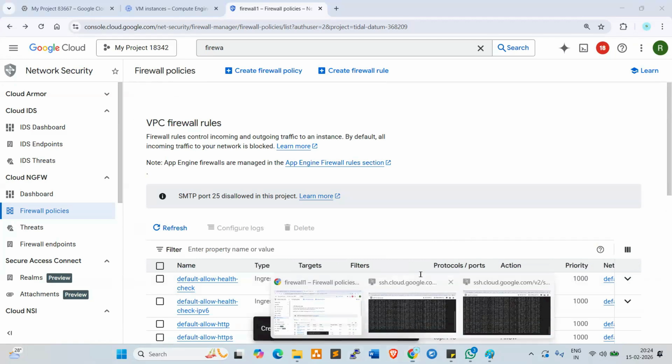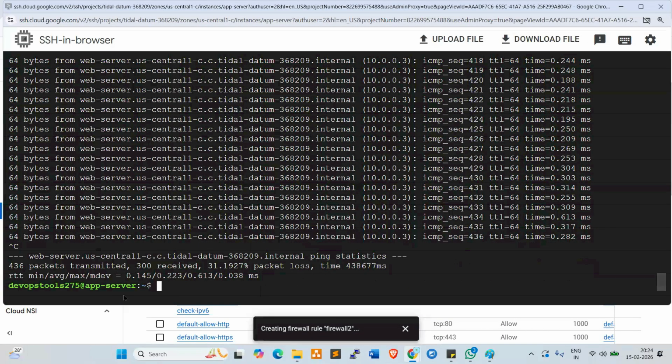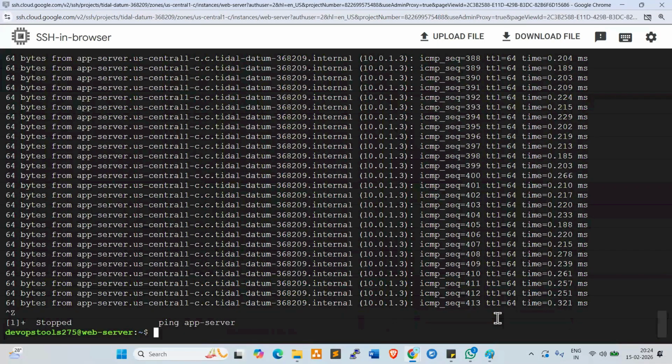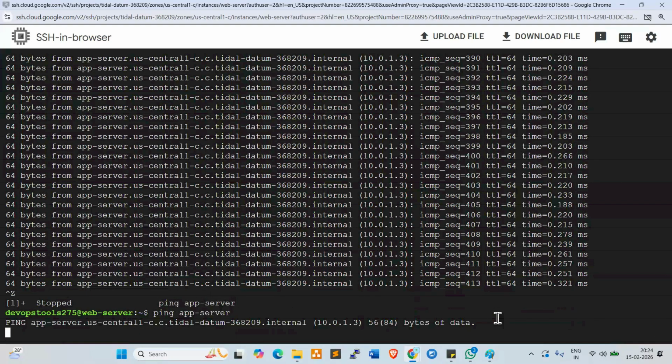Look here, everyone. Which server is being controlled? The app server, right? So this ping will happen, nothing to worry. Now go to the other server, the second one. Here the traffic will be controlled, web server to app server. The ping is not pinging, right? Why is it not pinging, anyone? ICMP is blocked because we have blocked that specific range. Yes. In the second firewall, we gave the target tag name and a source range. So once we create the firewall, the traffic is controlled.